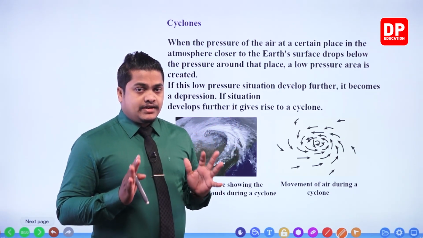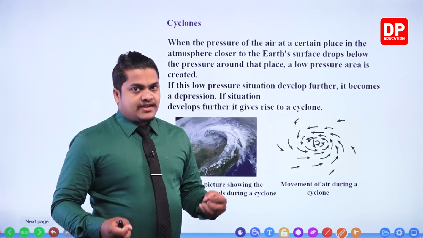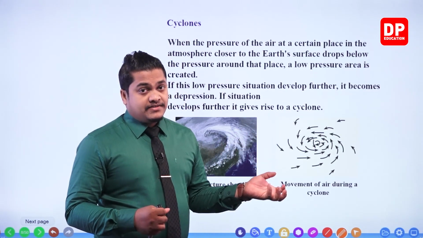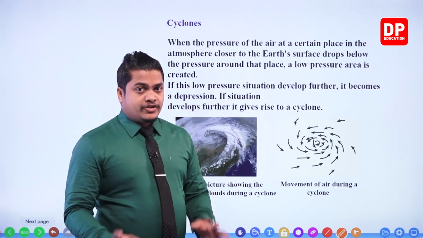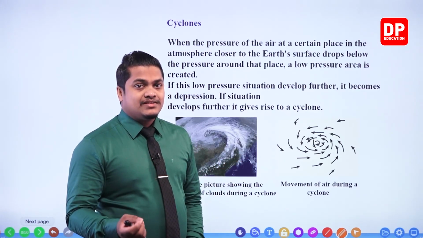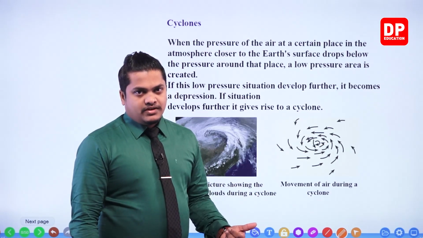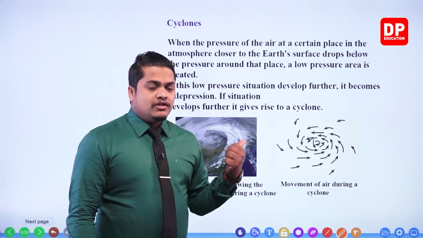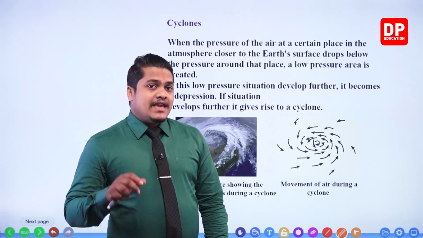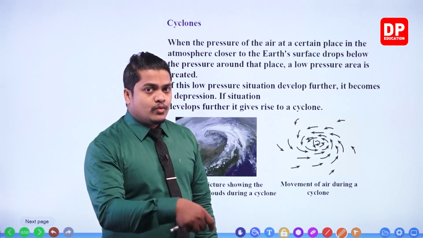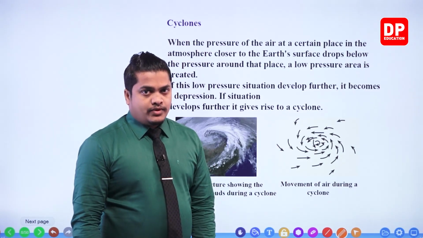You know that usually if there is a high pressure in a certain place and a low pressure in another place, then from the high pressure to the low pressure area, particles are automatically going to travel. That's the usual way. We refer to this as diffusion, right? So here also the same thing is going to happen. Because of the low pressure condition, the air particles are going to circulate and travel towards the low pressure area. So that would create a cyclone like this, right?